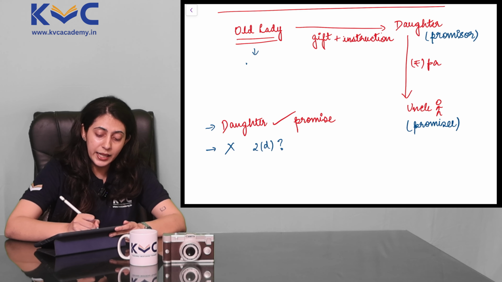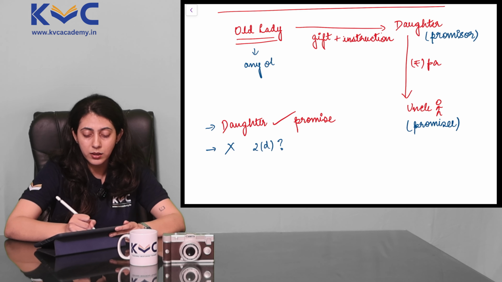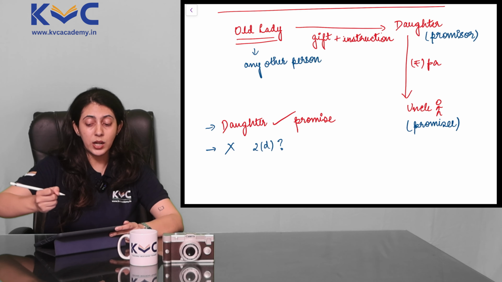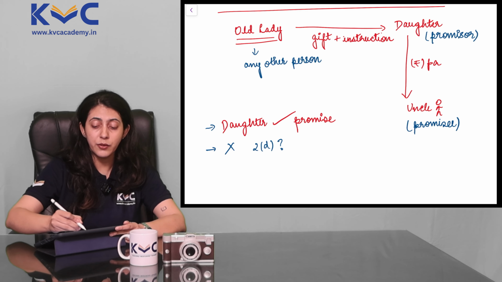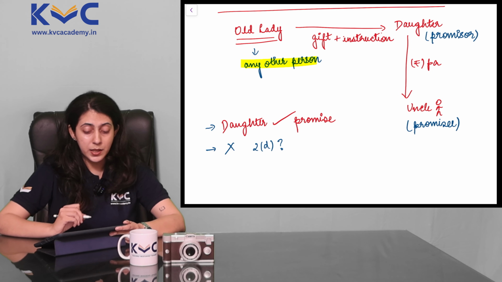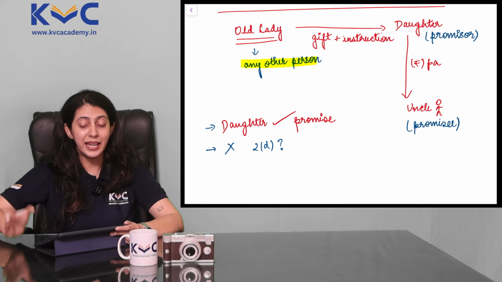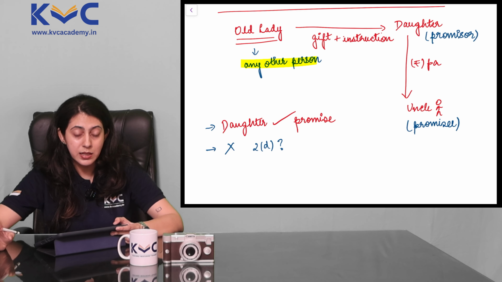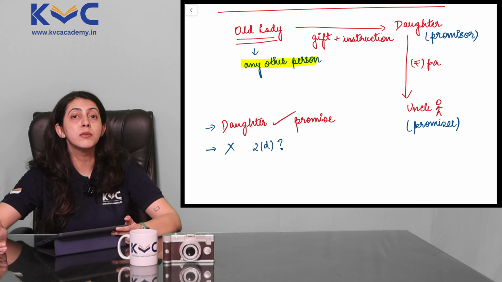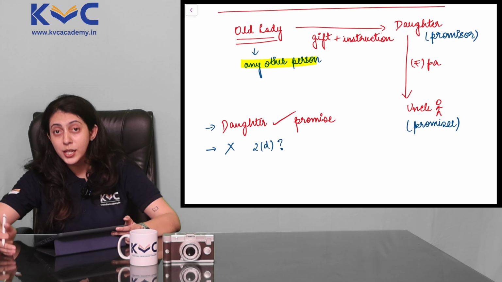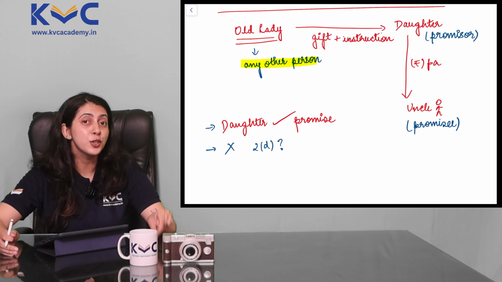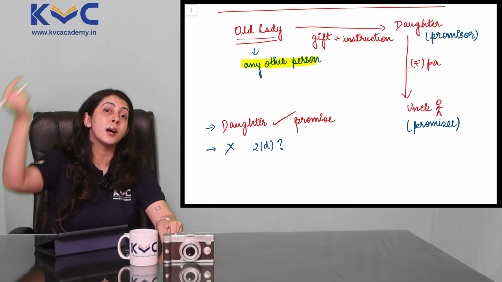So this old lady here becomes any other person or some other person. It's not like the consideration directly proceeded from the promisee, but it proceeded from some other person. So the court ruled the case in favor of the uncle, saying that the daughter would have to stand up to her word, stand up to her promise, and make sure that per annum she pays the uncle, because that was the condition on which she got the property from some other person.